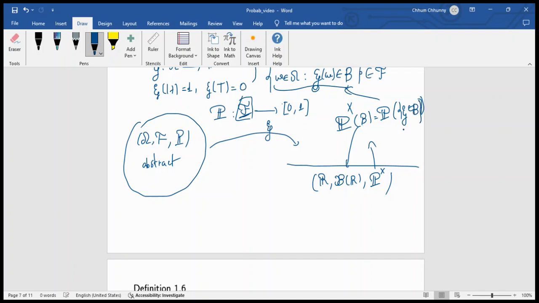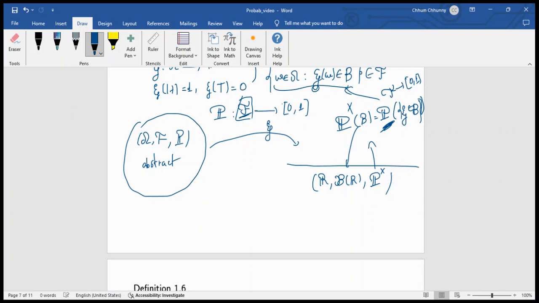In this case, we know that the probability measure P is a mapping from F to [0, 1]. It means that the domain of it has to be the sigma algebra.